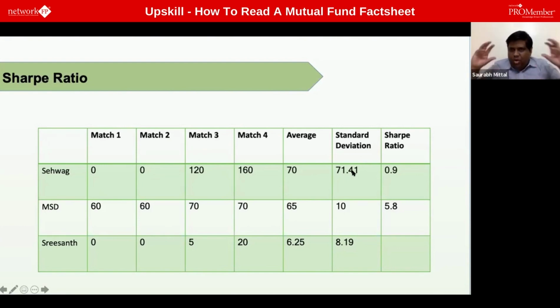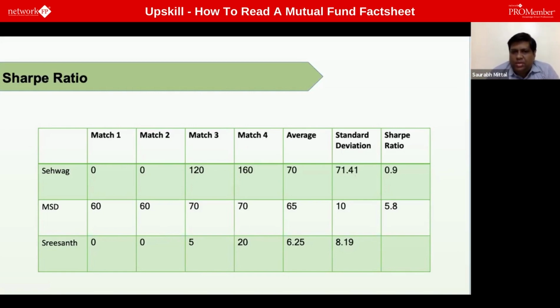So the basic context is that a fund manager has taken a certain risk to deliver a certain kind of return. Now the return which was delivered risk-free should not be considered. So subtract the risk-free return from the total return, and that's where you get the additional return which was delivered because of the risk. So how much risk was taken to deliver that additional return over the risk-free return is nothing but Sharpe ratio.